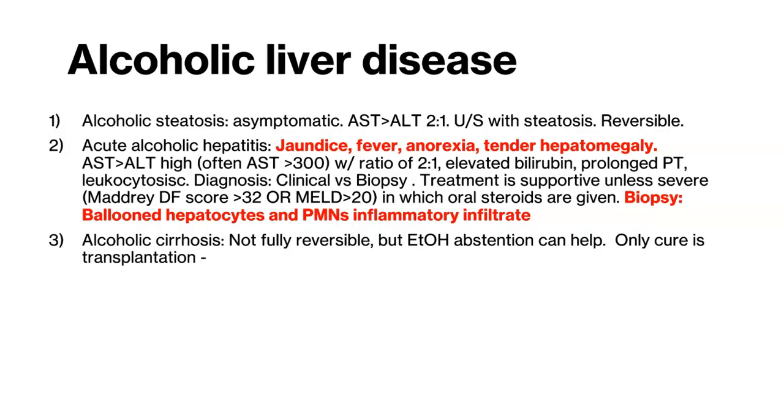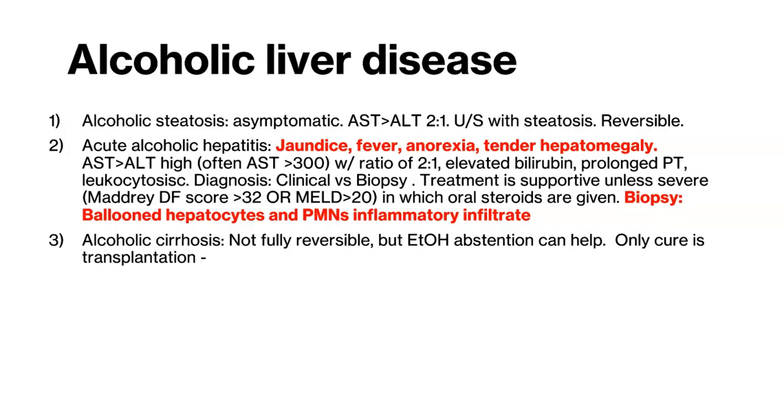Alcoholic liver disease occurs on a spectrum of severity and typically occurs with daily heavy alcohol consumption, defined as more than 3 standard drinks per day for a woman or more than 4 standard drinks per day for a man. Alcoholic steatosis is a common chronic condition and is usually asymptomatic, but you may see elevations of AST and ALT, typically in a 2-to-1 ratio, as well as hepatic steatosis on ultrasound. This is reversible with alcohol abstention.